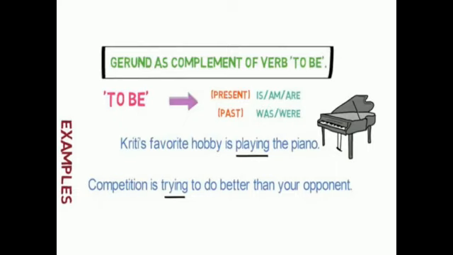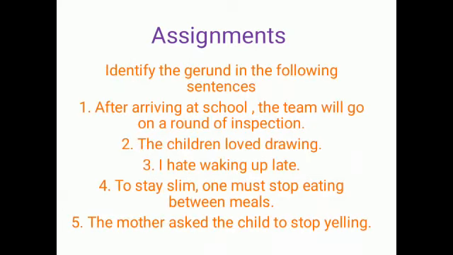Playing is a gerund here as it is used as a complement to the verb, which is a to be form. Competition is trying to do better than your opponent. Trying is the gerund here.